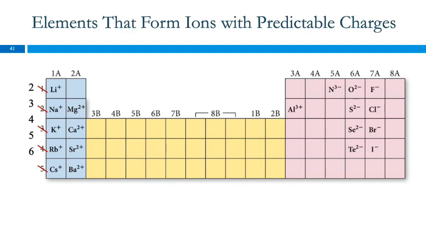Group 6A, these all form 2 minus ions. They gain 2 electrons because when oxygen gains 2 electrons, it has the same number of electrons as neon. On the outside, the electron configuration is the same. It doesn't become neon. It's just changed what it looks like on the outside.